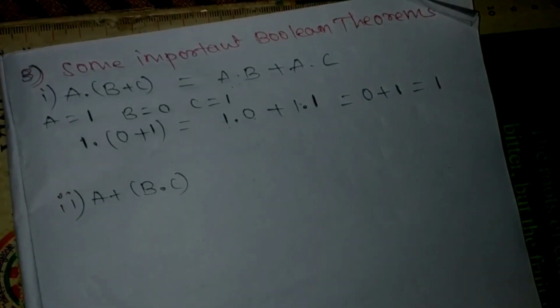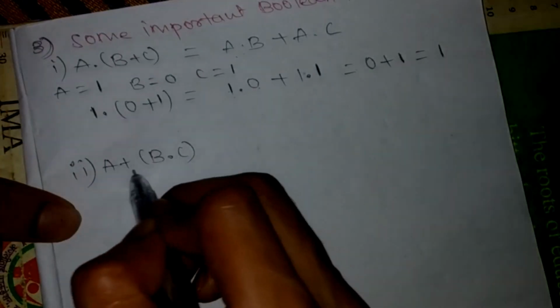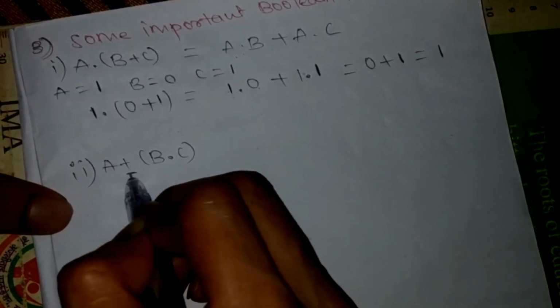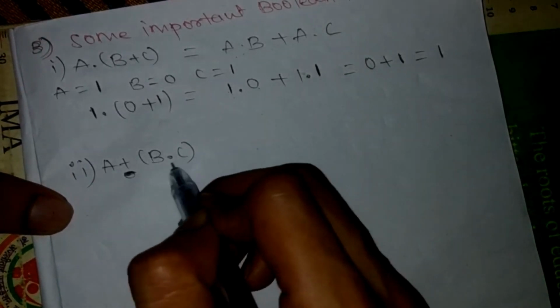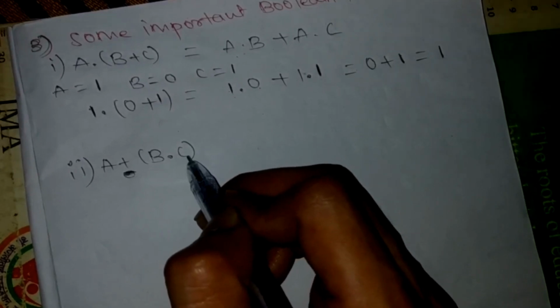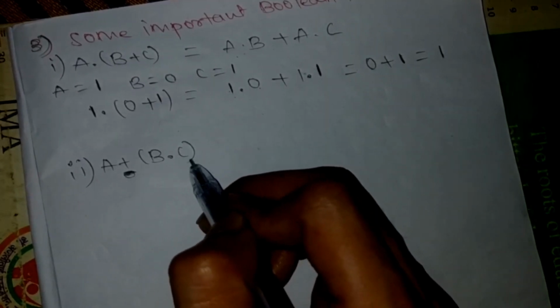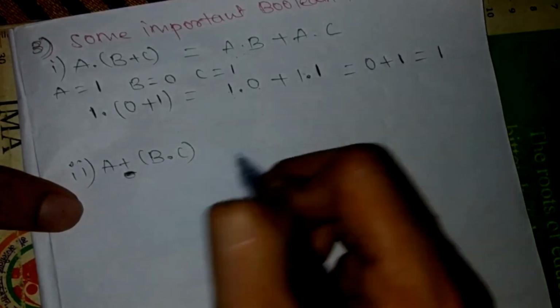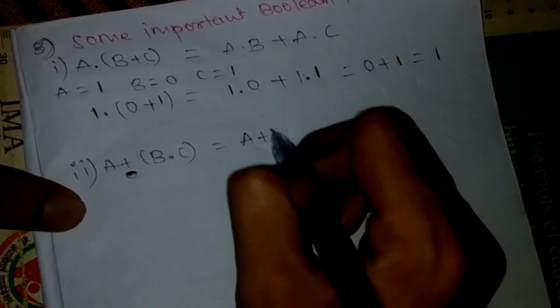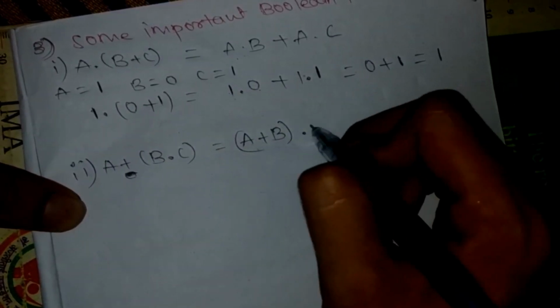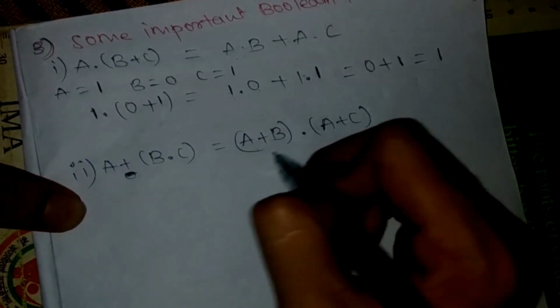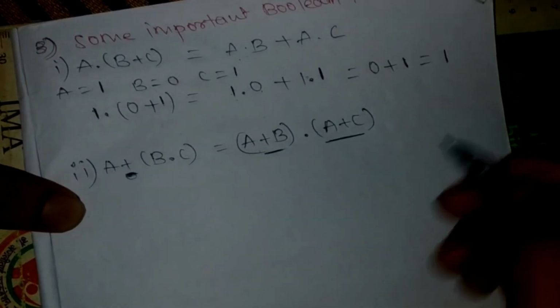Like that, we can distribute our plus operation, the OR gate, over AND. How OR is distributed over AND: it will be A plus B, and in between these two terms, A plus C. So these are the two terms we get.